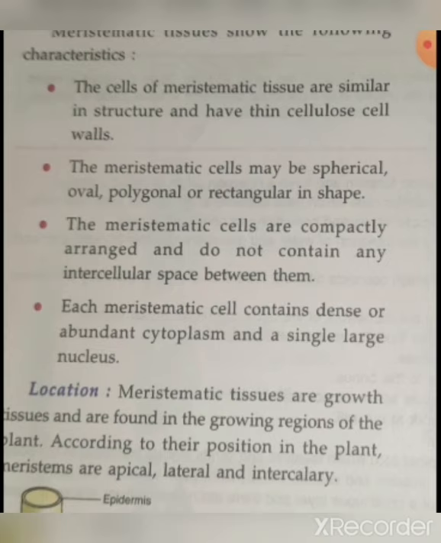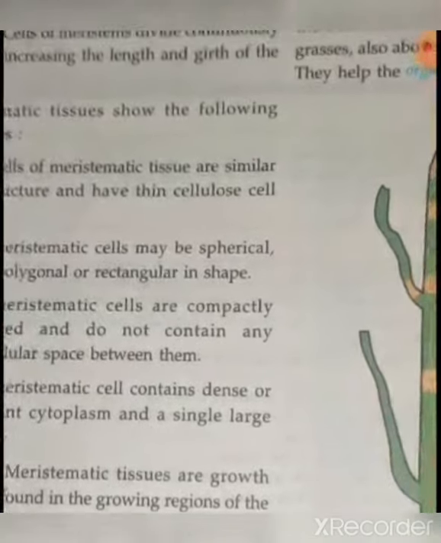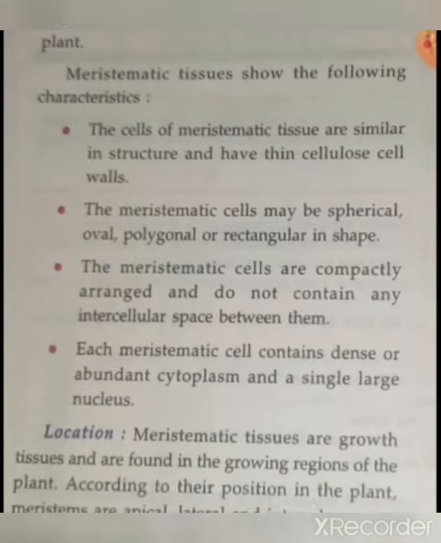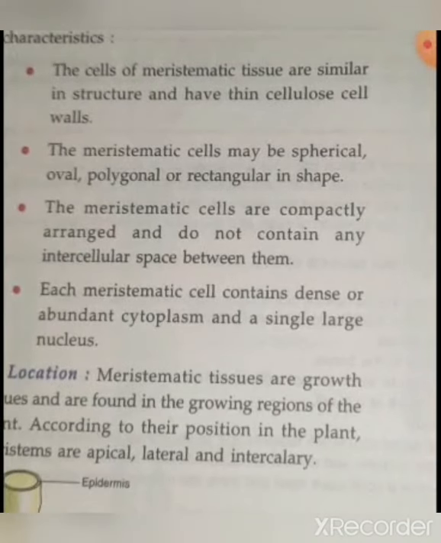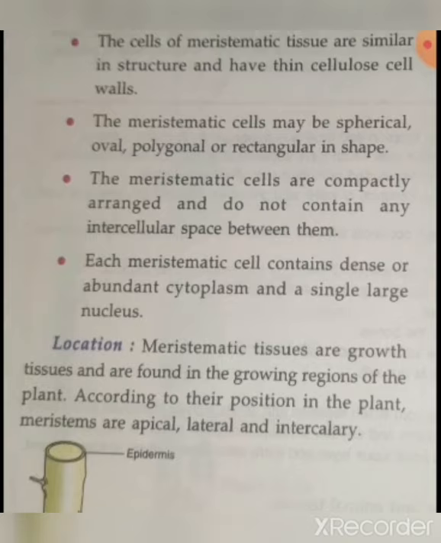There is no space between them. And the next character is each meristematic cell contains dense or abundant cytoplasm and a single large nucleus. So it was about the characteristics of meristematic plant tissue.